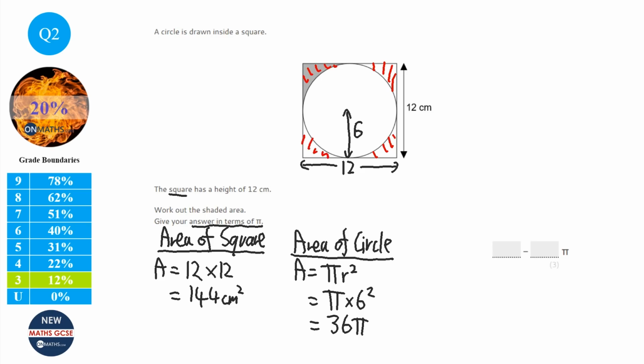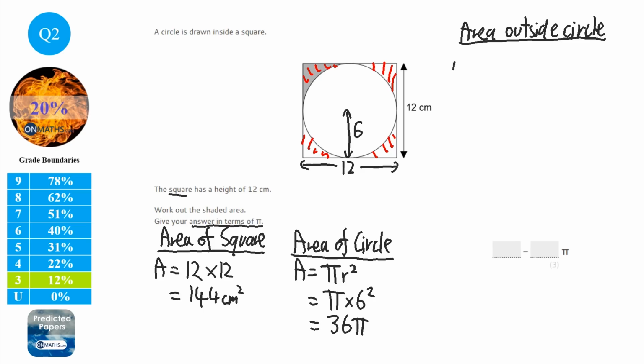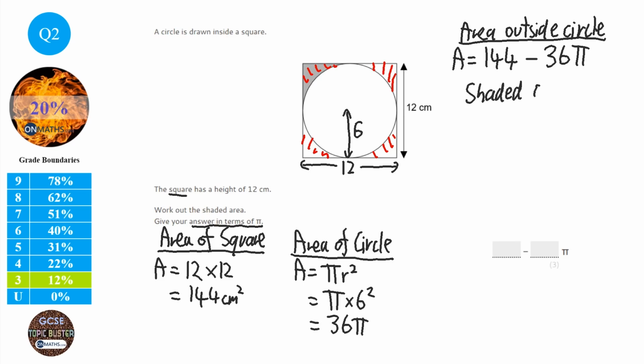So area outside circle. I'm trying to show the examiner that I'm working out the area that I've shaded in red. So the area of that is the area of the square, which is 144, take away the area of the circle, which is 36 pi. Now to work out the shaded area, which is what the question asked for.